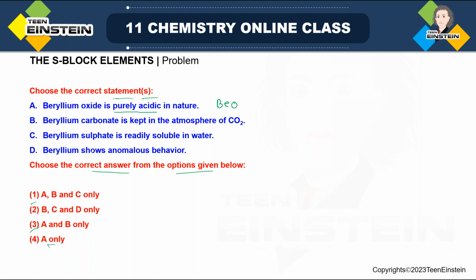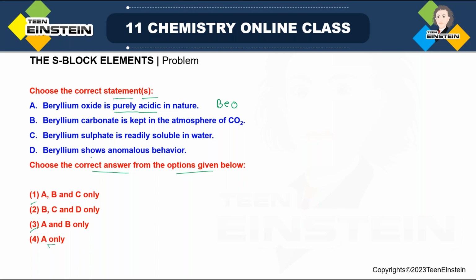Then you can say it is acidic in nature. But purely acidic in nature, that you cannot say. It is actually amphoteric. It is not basic, but it is not acidic also. It is amphoteric. So this statement cannot be correct. So A is not correct. Next one: beryllium carbonate is kept in the atmosphere of CO2. Now this statement I have directly mentioned in the discussion of salts of oxoacids, that is, the carbonate salt.